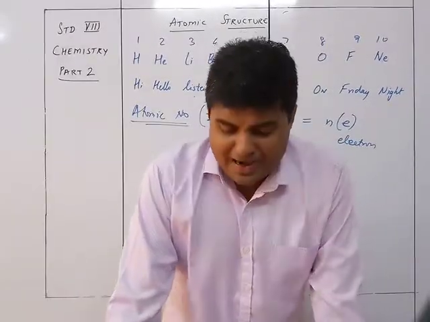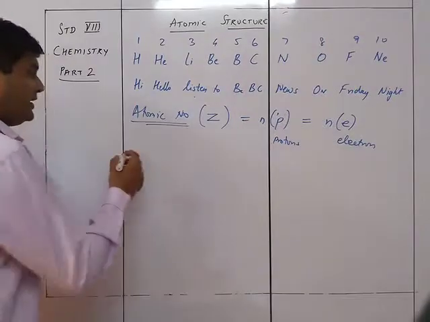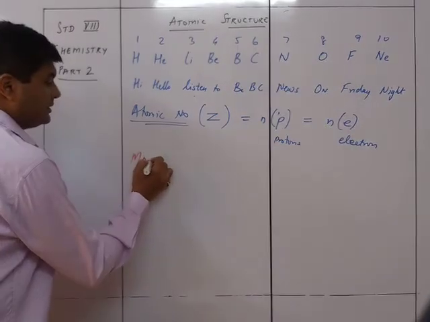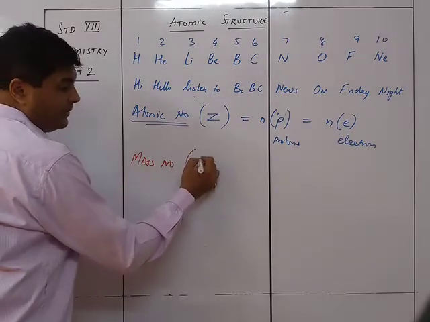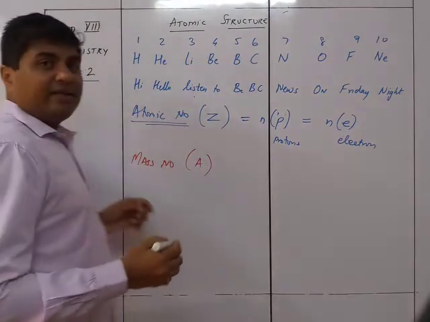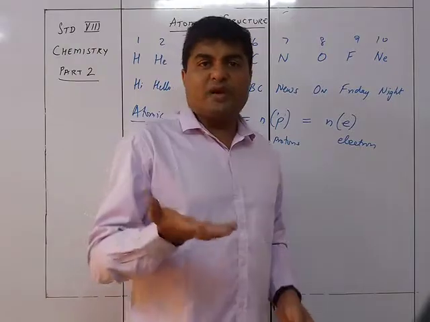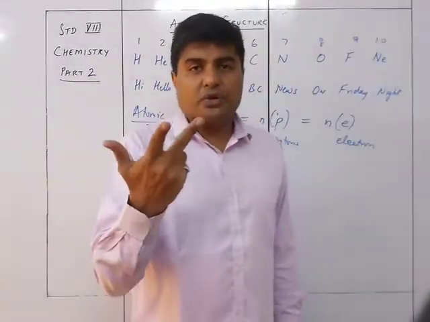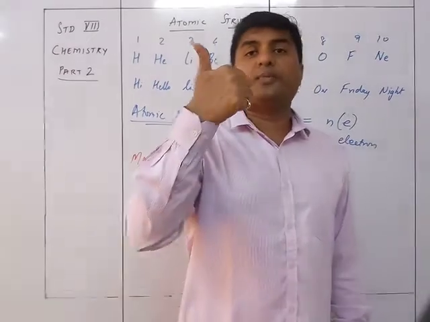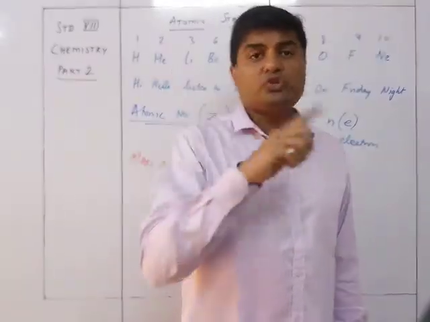The next is mass number. The mass number is given by the letter A. What is it? Mass, that is, its weight. We know that out of protons, electrons and neutrons, the ones which have mass are the protons and the neutrons. Electrons do not have mass.